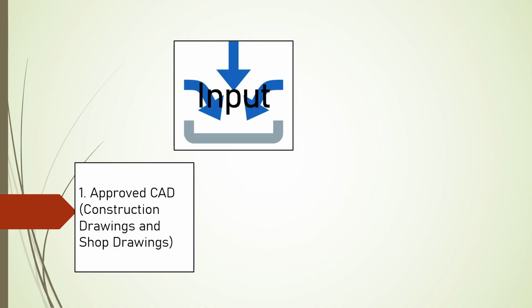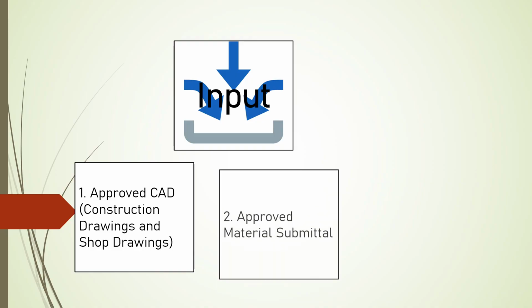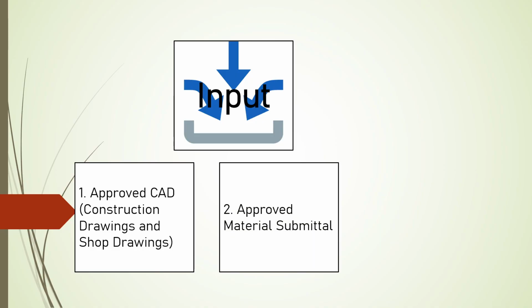But if you need more details and information, then you need the shop drawings and approved material submittals. Remember, you need approved CAD drawings and approved material submittals. Then raise an RFI if there are missing data and information.